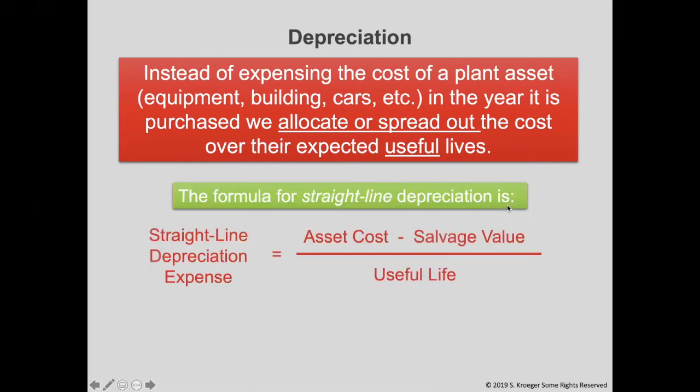The straight line method is taking the cost of the asset, subtracting the salvage value, and dividing by the useful life. These numbers will all be given to you. You just need to do the math. The salvage value would be what the asset is worth at the end of its life, if it's worth anything at all. We don't just throw away the car or leave it on the side of the road, we will sell it. When we use this formula, we will be able to calculate the depreciation expense for a year. There is a lot more to this topic that we will cover in Chapter 10, but for now we're just keeping it simple by calculating depreciation for a full year.